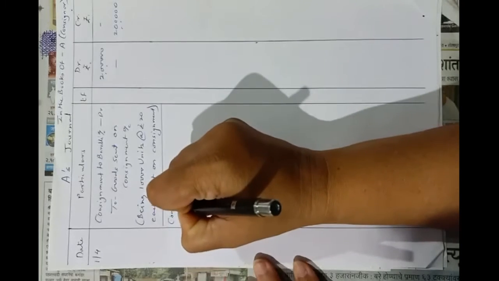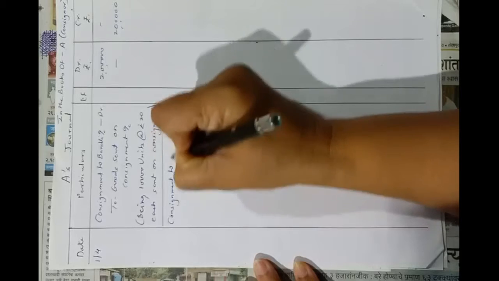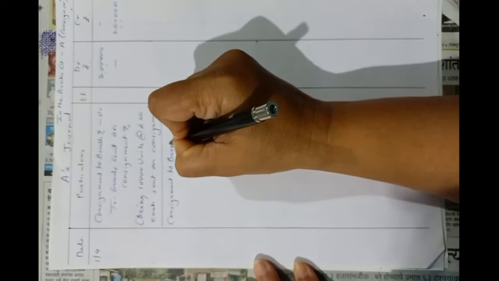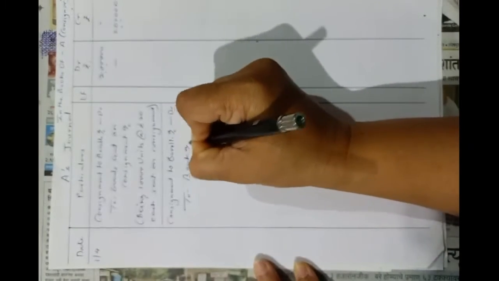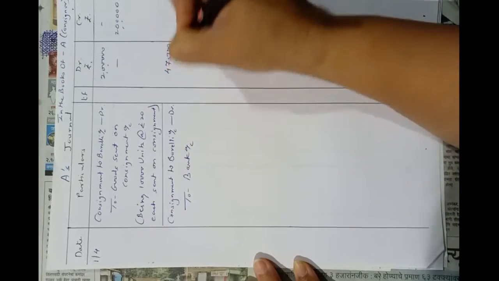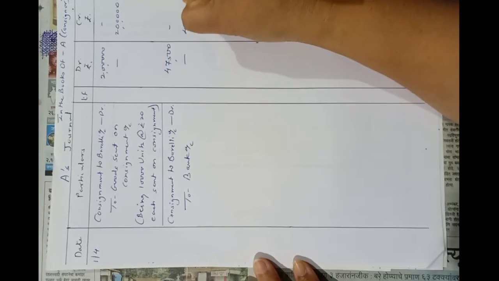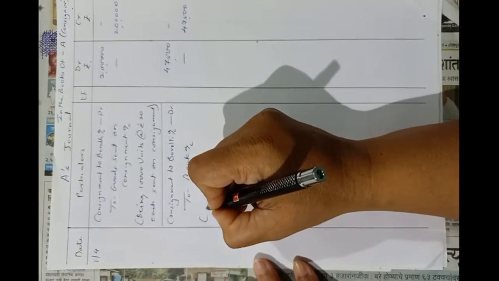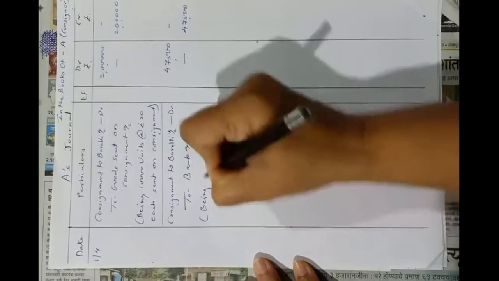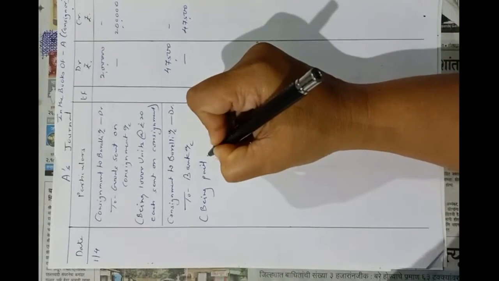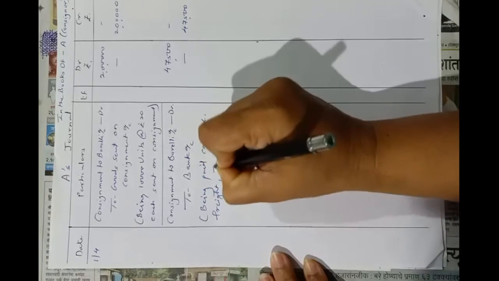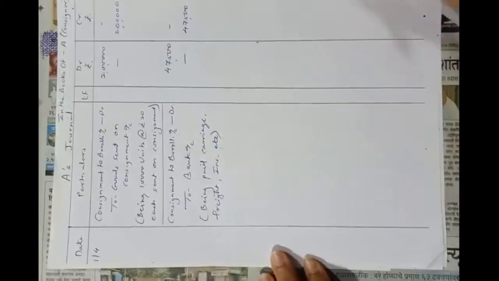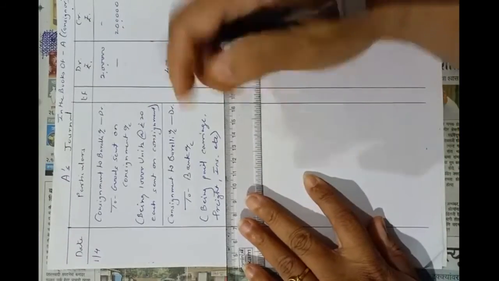So consignment to Bareilly account debit to bank account, amount 47,500, that is expenses of consignor, and narration being paid freight, insurance, carriage, etc. This is the second entry of expenses made by the consignor on account of consignment to Bareilly.